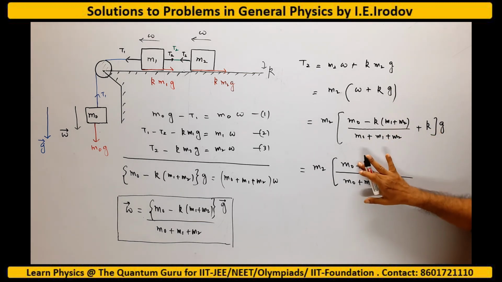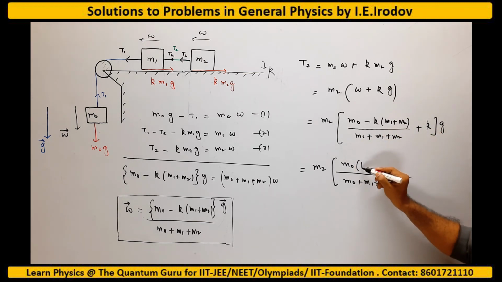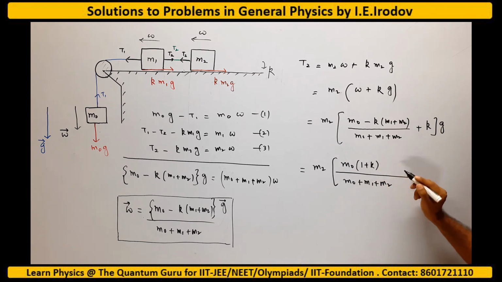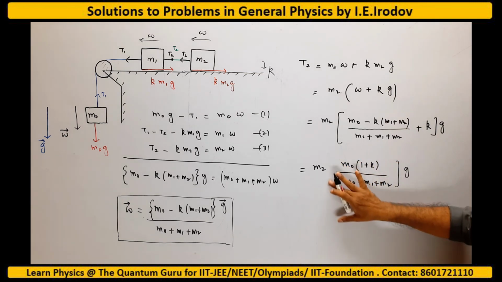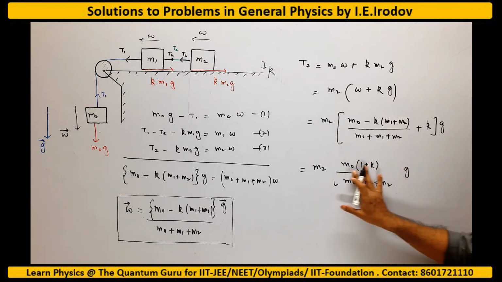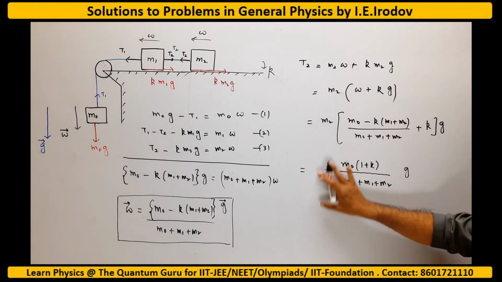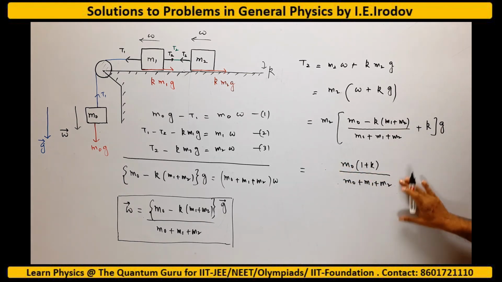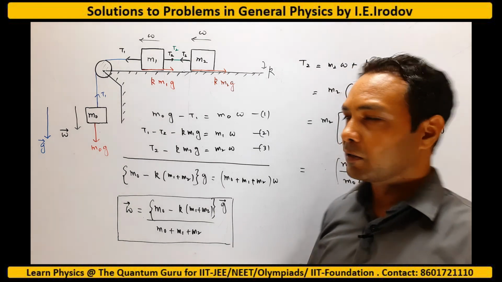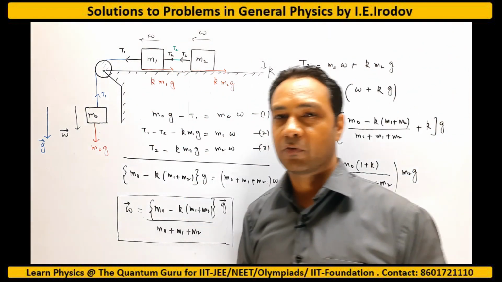We can take m0 common, and that will be (1 plus k), multiplied by g. So I can simply write my answer as m0 (1 plus k) multiplied by m2 into g, divided by (m0 plus m1 plus m2). So this is the tension connecting these two bodies. That is our answer. Thank you.